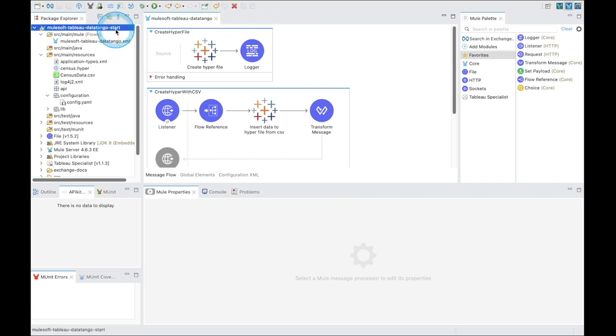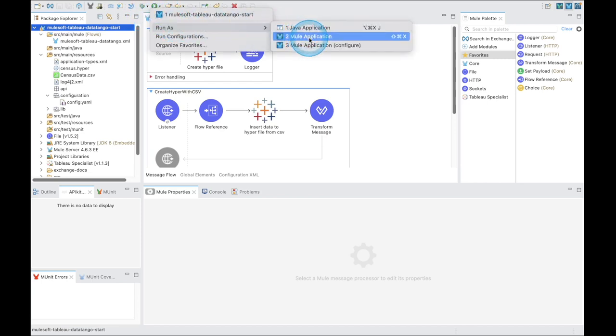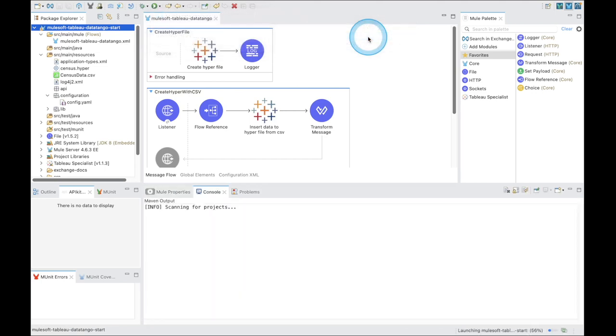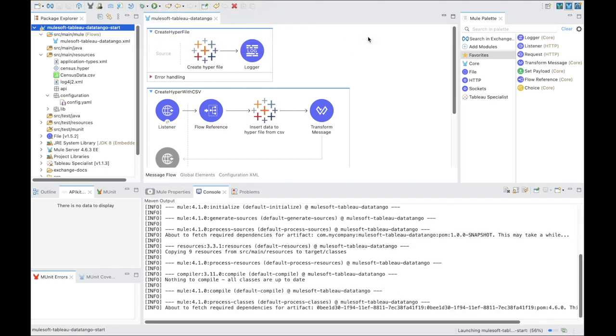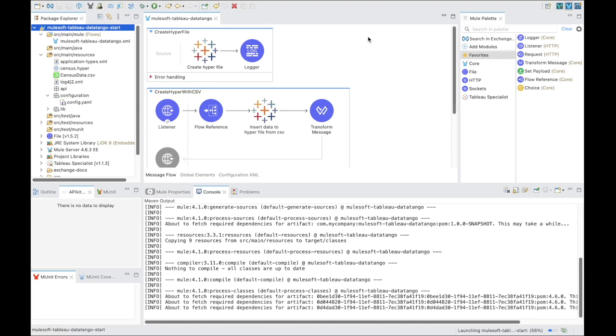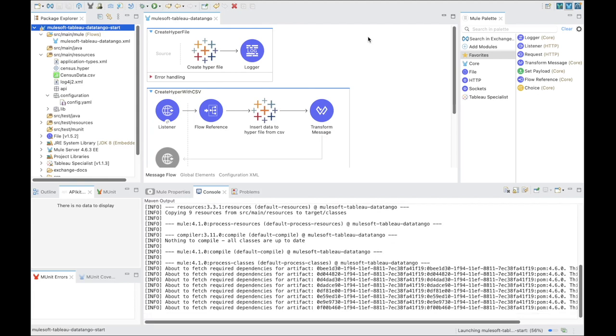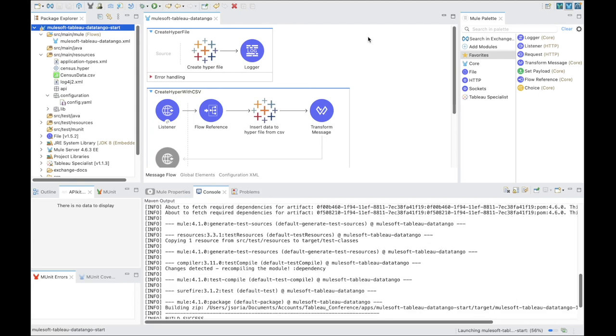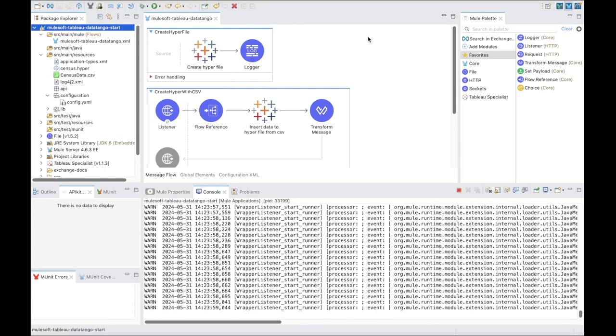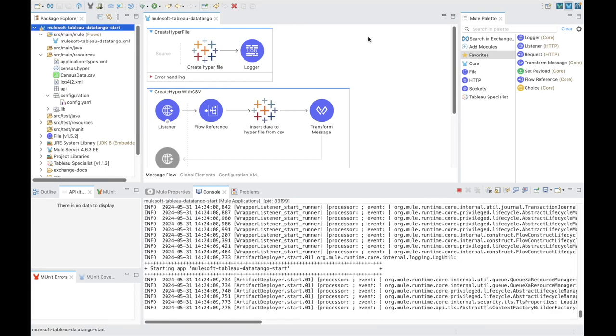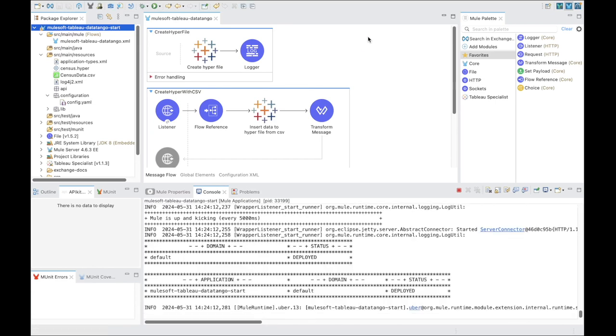With the configuration properties set, we're now able to test that we can create a hyperfile. From the menu bar, select Run, Run As, Mule Application to start the project. This can take 30 seconds to 1 minute to start, and once deployed, you should see a console message that states deployed. With the application now deployed, let's go ahead and open Postman and make our first call.